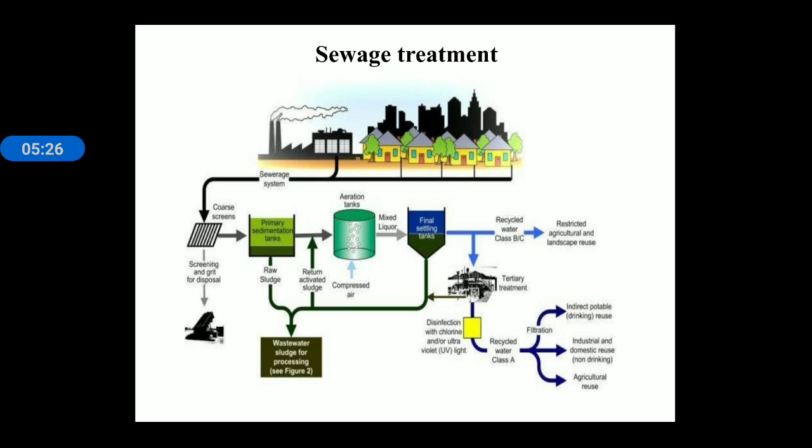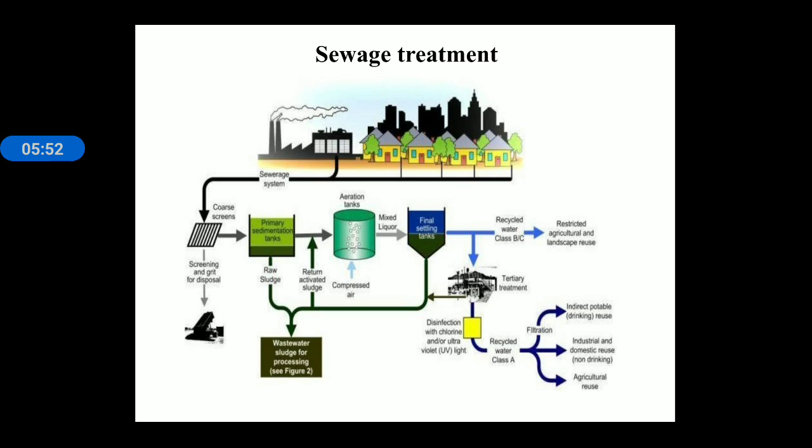Then, after primary treatment, secondary treatment will start. In secondary treatment, the water after filtration and sedimentation is put into the chemical biological chamber, where decomposition and fermentation take place.